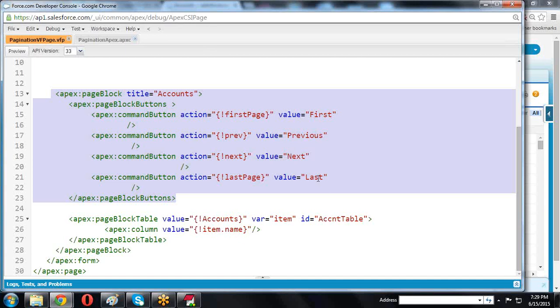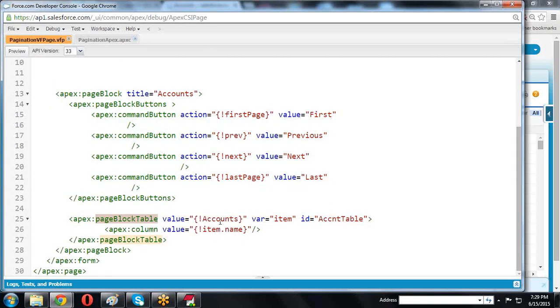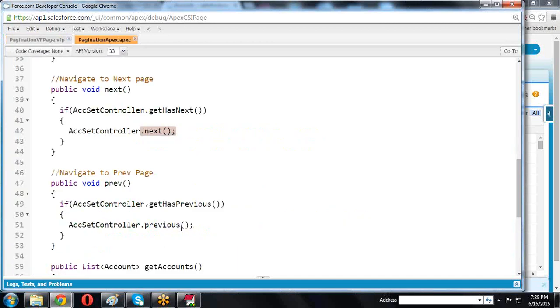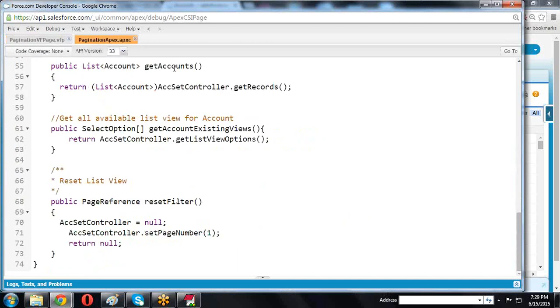Now after that, I am displaying some data in the table format. Page block table we are using. In the page block table, what is the accounts value? The accounts is nothing but the getAccounts method we are calling. In the getAccounts method, it is fetching all the records and converting into a list of account type. That is nothing but the list of accounts it is retrieving.